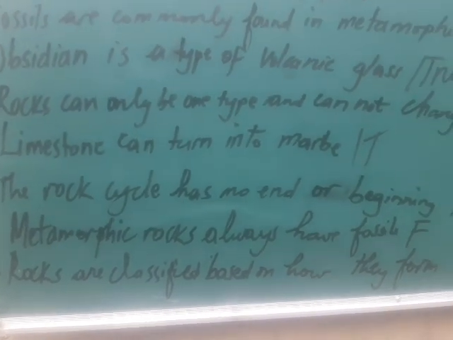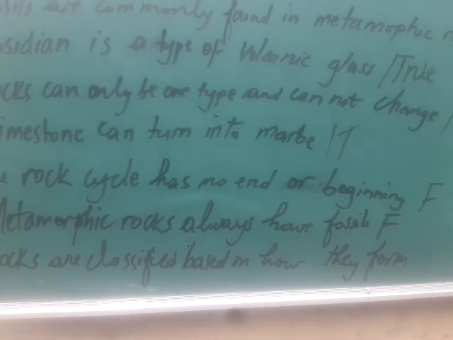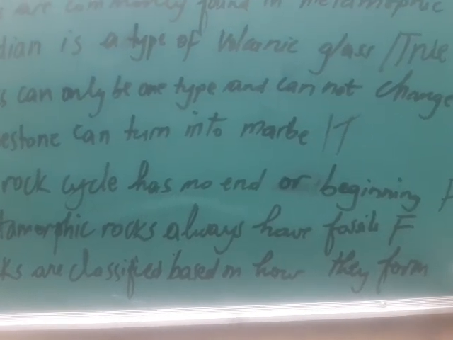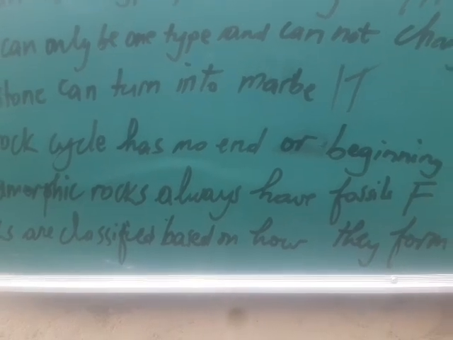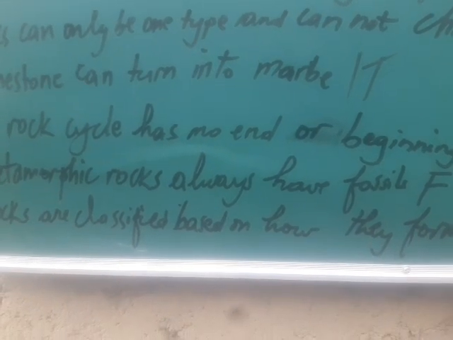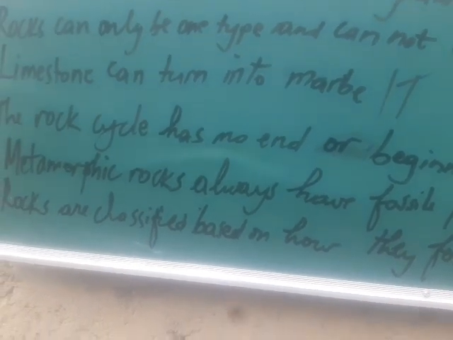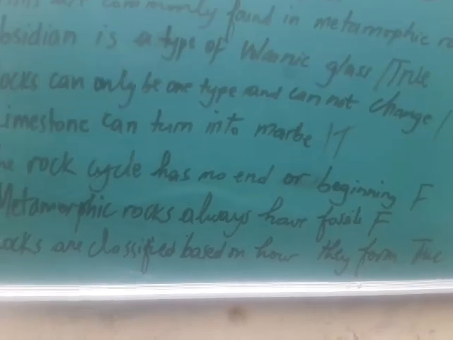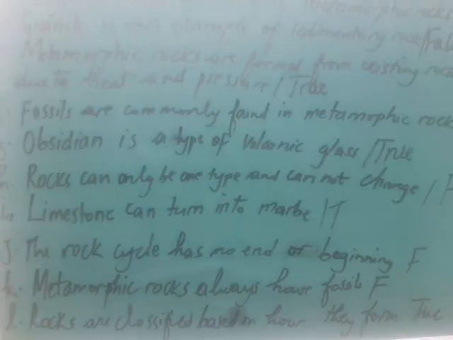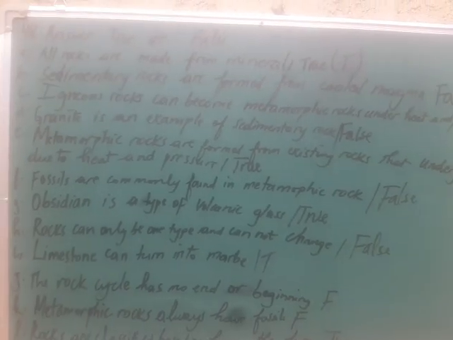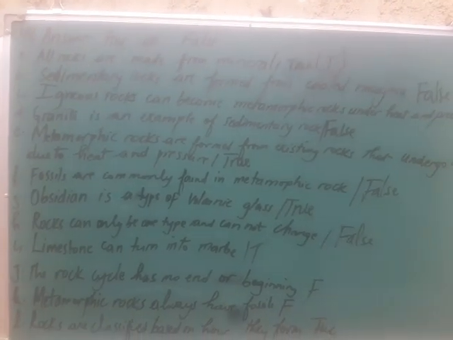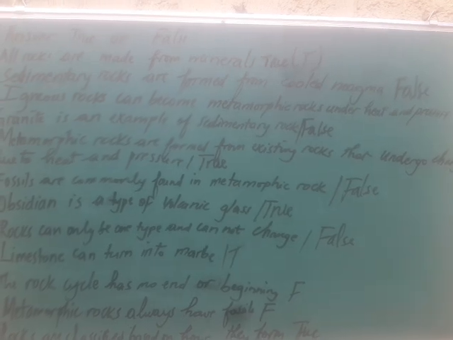L: Rocks are classified based on how they form. Correct, the answer is true. As we said in the previous episode, rocks are classified according to their mode of formation. I think those answers are very clear and easy to understand.